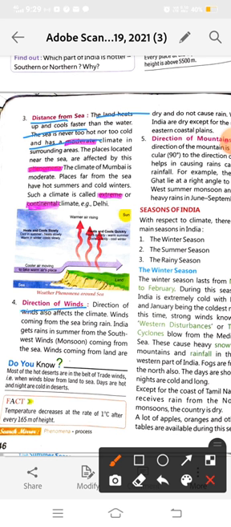Okay, now the direction of wind also affects the climate. In this chapter you learned that winds coming from the sea bring rain, and when the winds come from a dry area, they don't have humidity or moisture, so it does not rain there. Okay, so India gets rain in summer from the southwest winds, the monsoon coming from the sea. Winds coming from the land are dry and do not cause rain.